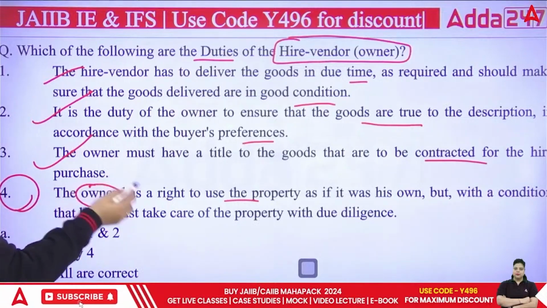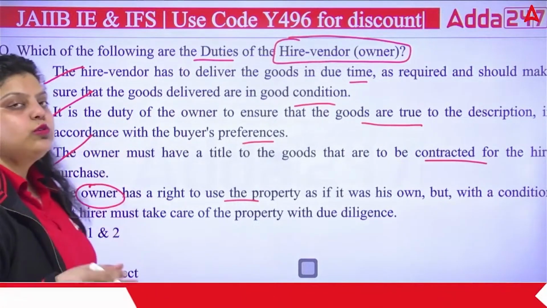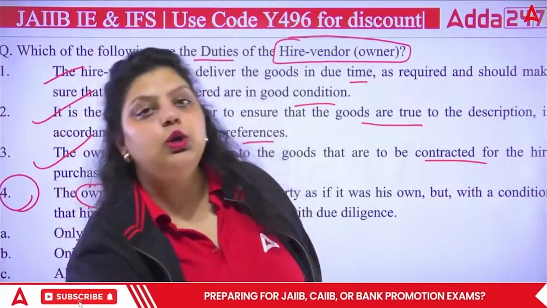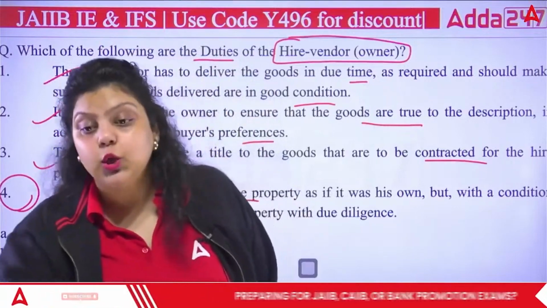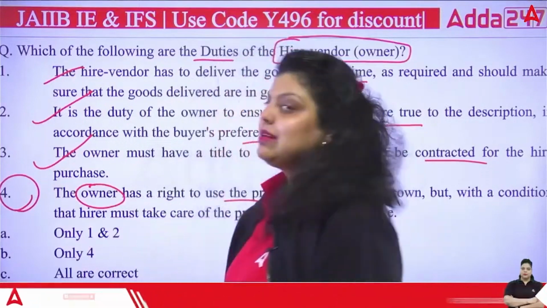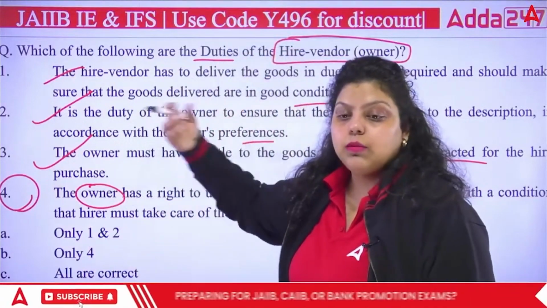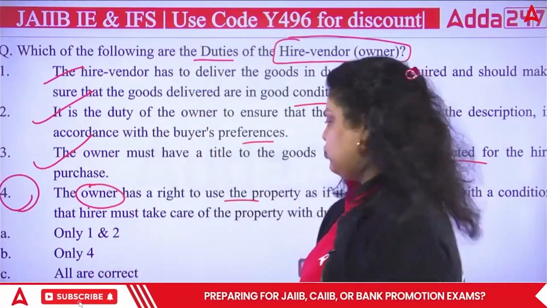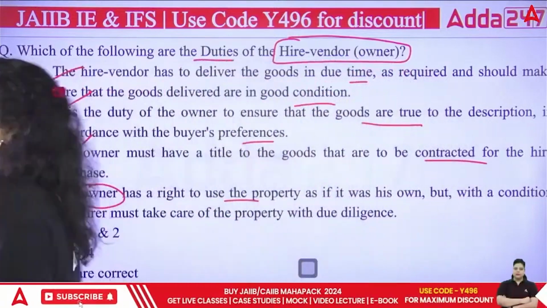The owner does not have the right to use the property. The owner is giving the right to the hirer that you can use my property, but for that you have to pay this rent to me, or this amount to me as a down payment and the rest of the amount in the form of installments you have to pay. So the right answer will be that the fourth is not correct.